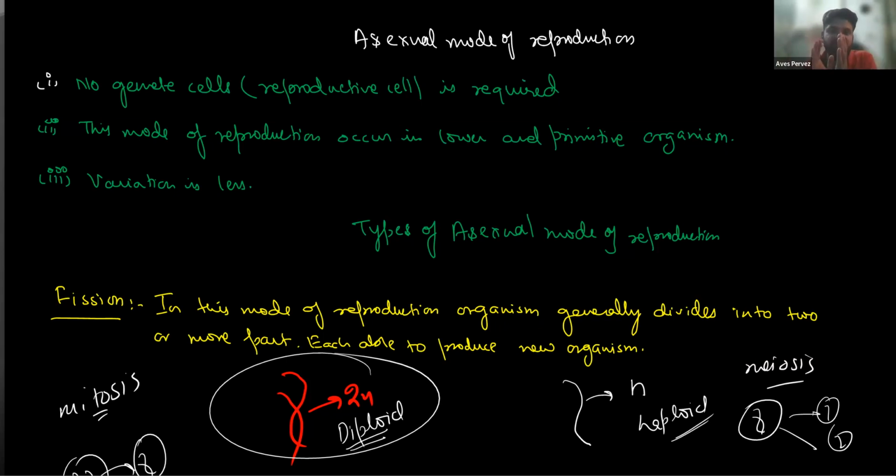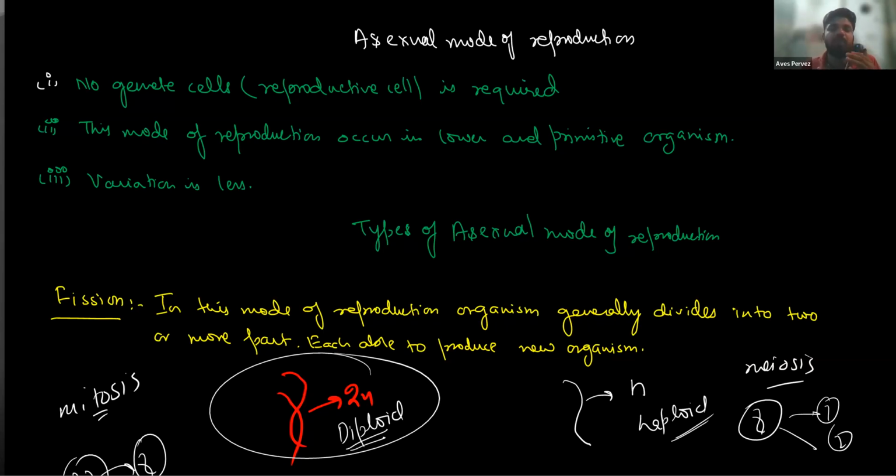If two different organisms' DNA combine together, like in the sexual mode of reproduction, female DNA and male DNA combine and form a new cell in which half of the DNA is from the male parent and half from the female parent, so this will result in more variation. We are not an exact copy of our parents, because sometimes our eyes can be like our mother's, our hair like our father's, our color like our mother's. So 50% of the characteristics are from our father and 50% from our mother. So we have more variation.